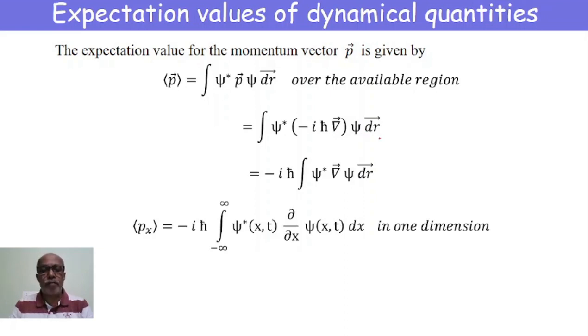So it equals minus i h cross times the integral of psi star del psi dr. In one dimension, p of x is minus i h cross times the integral from minus infinity to plus infinity of psi star dou psi by dou x dx, and that is the expected value of momentum along the x-axis.